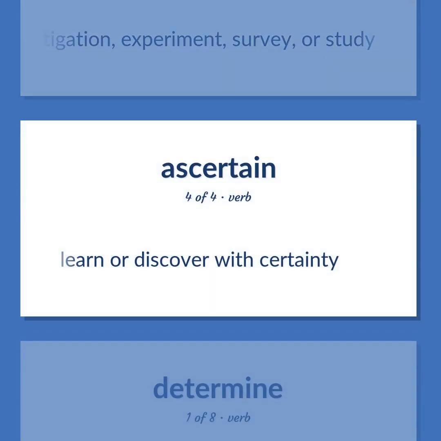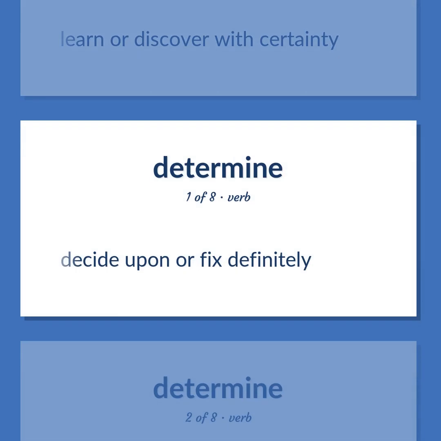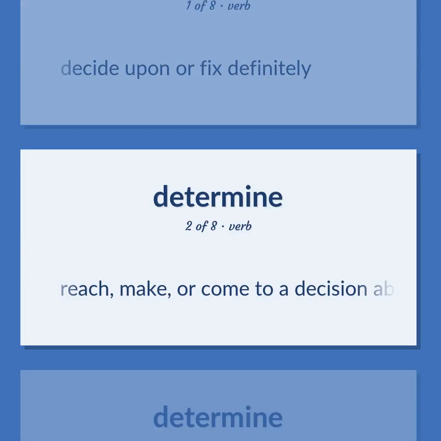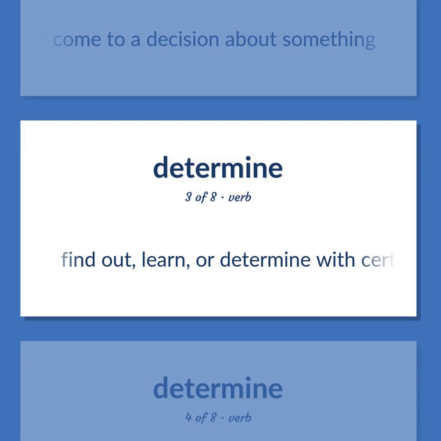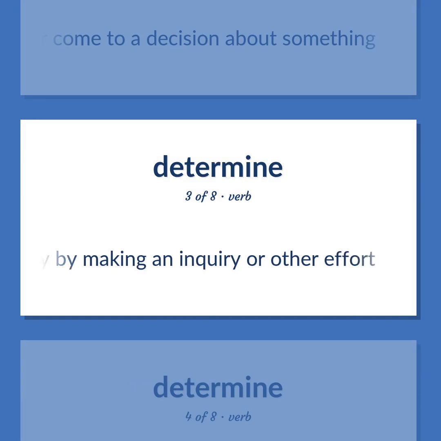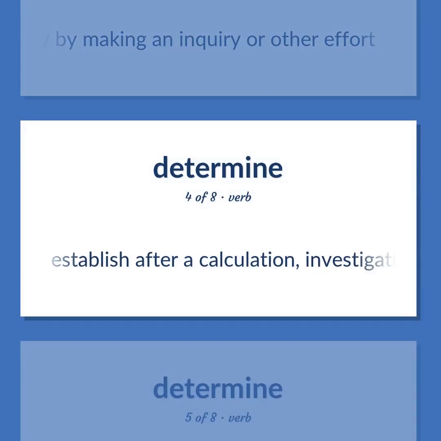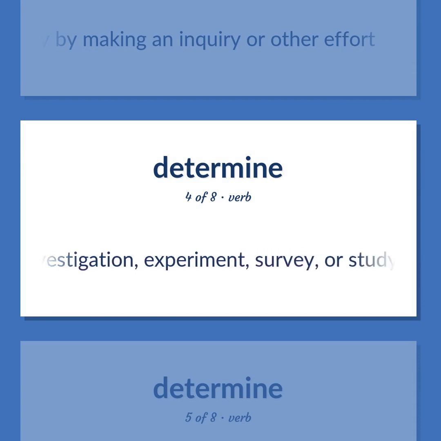Learn or discover with certainty. Decide upon or fix definitely. Reach, make, or come to a decision about something. Find out, learn, or determine with certainty, usually by making an inquiry or other effort. Establish after a calculation, investigation, experiment, survey, or study.